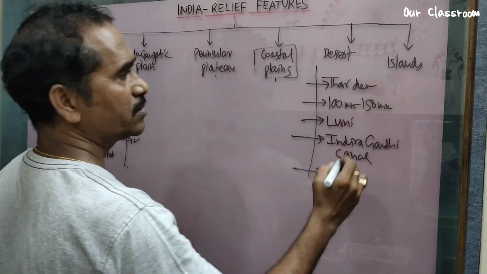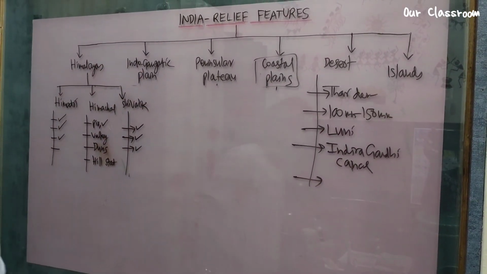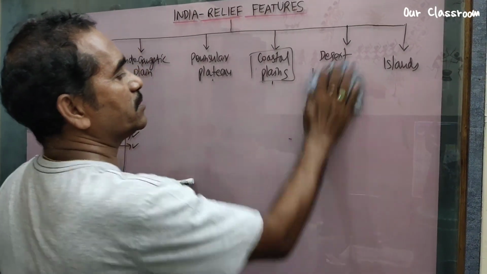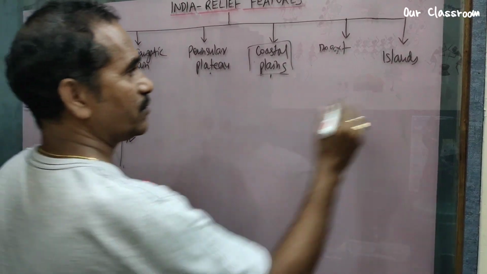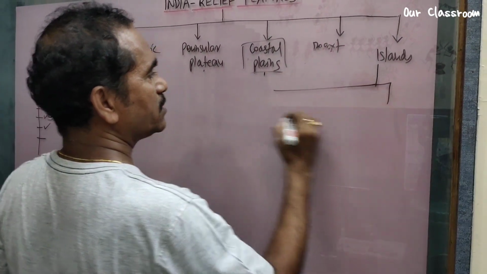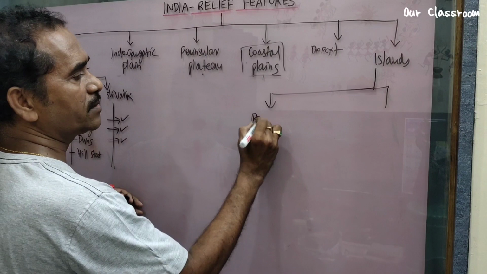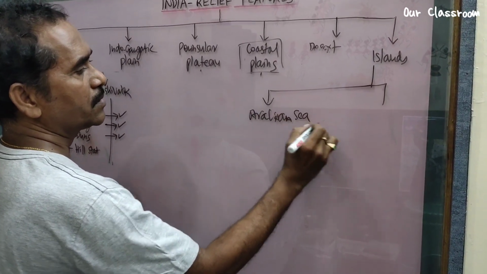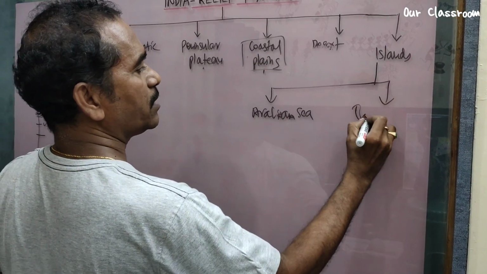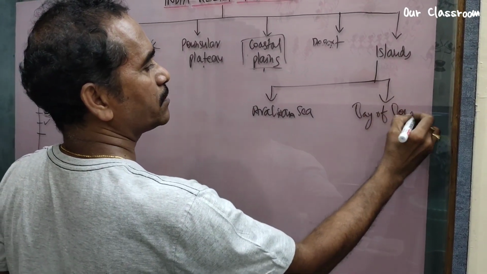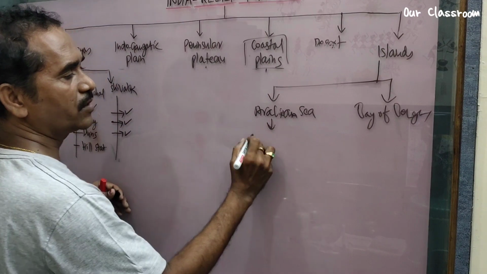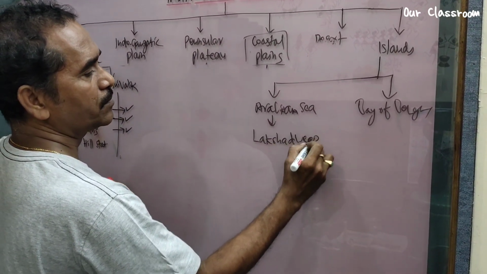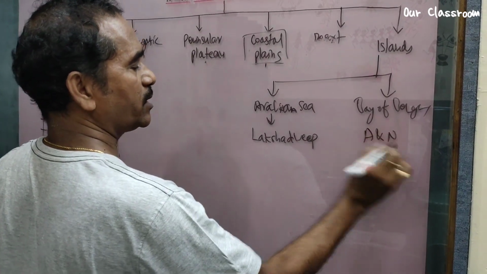Right. Next, move on to islands. Two types of islands. One is located in Arabian Sea, the other is located in Bay of Bengal. Write down, in Arabian Sea we call it Lakshadweep. Here, Andaman and Nicobar Islands.